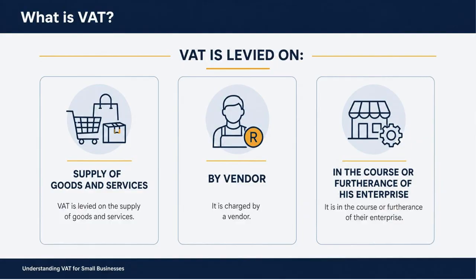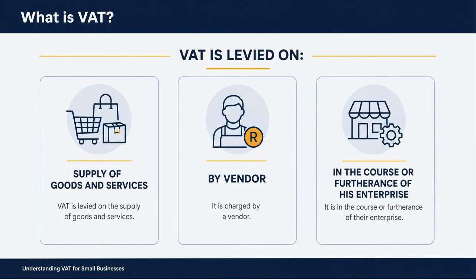The first step is understanding what is VAT. Value added tax or VAT is an indirect tax charged on the supply of goods and services by a vendor in the course of furtherance of an enterprise. When a business is registered as a VAT vendor, it charges VAT on goods or services it supplies, output VAT, and may claim back VAT paid on eligible business purchases, input VAT.